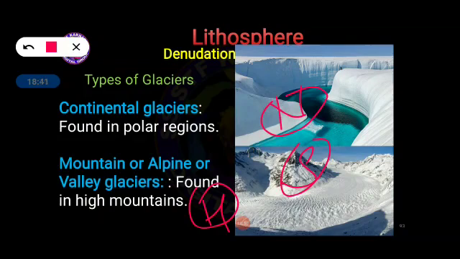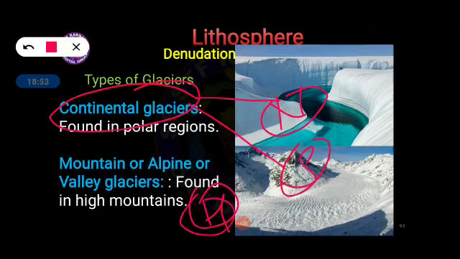I am saying glaciers can be divided into two parts. One is the continental glacier, which is located in the North Pole or South Pole, and the other is the mountain glacier. Obviously the Himalayan glaciers are the best example for the second one.